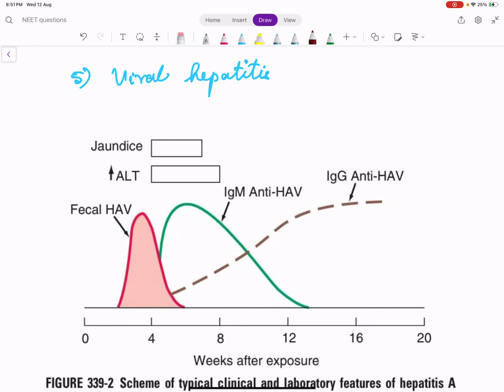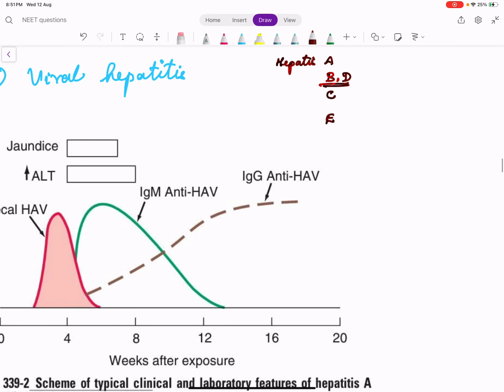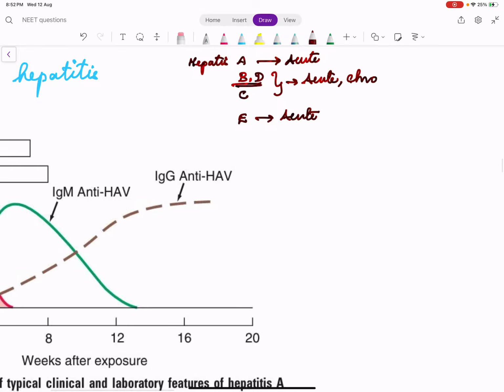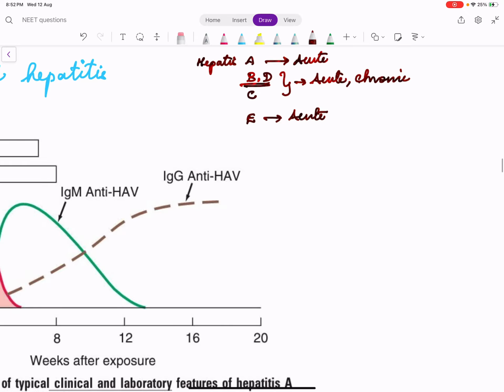So I told you the important acute hepatocellular disorders are viral hepatitis. We have hepatitis A, hepatitis B, hepatitis C, hepatitis E. Hepatitis D usually occurs along with hepatitis B. The thing is, hepatitis A and hepatitis C both cause only acute hepatitis. Hepatitis B and hepatitis D cause acute hepatitis, and they may progress to chronic hepatitis. When do you say it is chronic hepatitis? When LFT abnormality lasts more than 6 months. Plus, anything which is chronic can also lead to hepatocellular cancer.